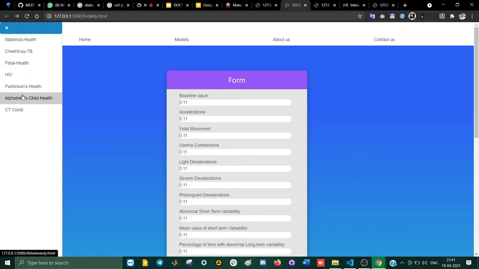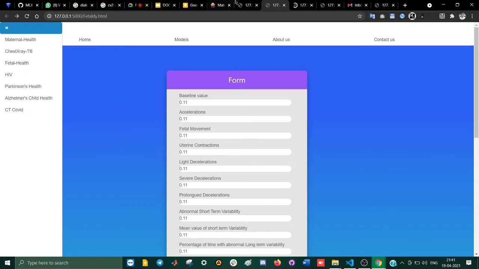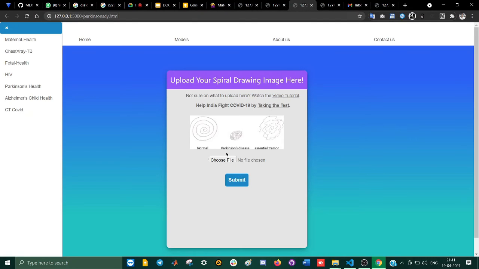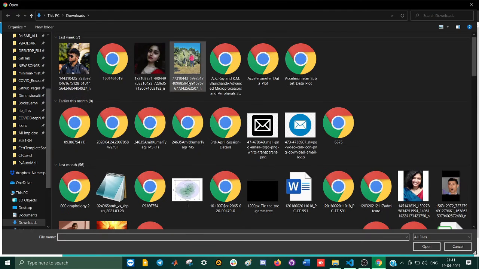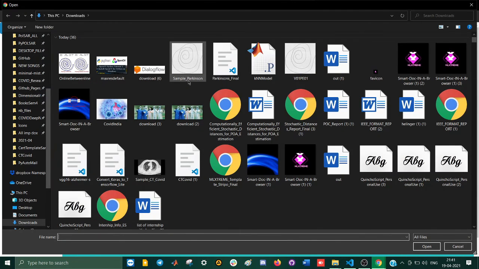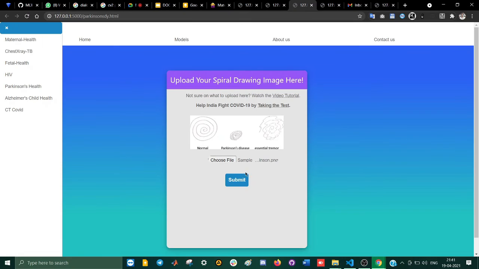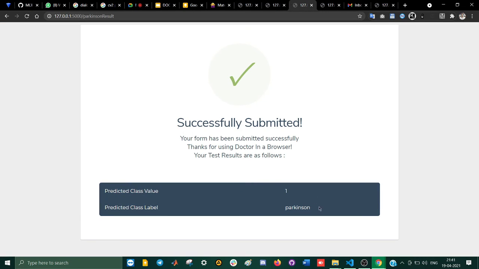Let's move on to the next model, which is Parkinson's health. This is the Parkinson's disease classifier, and I'll open it up and pick out a file that I've already saved beforehand. Sample Parkinson, this is a Parkinson's infected person. Let's see what the result is. Yeah, the result says Parkinson's predicted. So that's all we have.